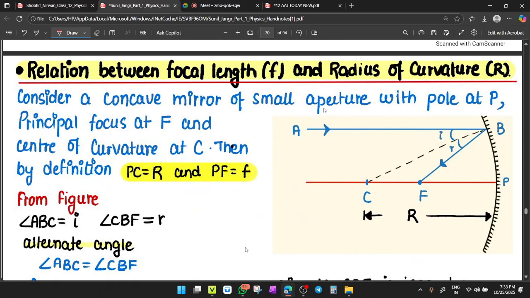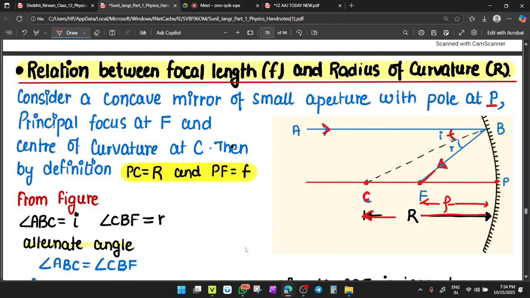We have a mirror with very small aperture, with pole P. At pole P, yes, this is the pole, the center part of the mirror. Principal focus as F. F is the focus, meaning when a light coming parallel to the principal axis, after the reflection, it will pass through a fixed point that is called focus. Got it? And center of curvature is C. Then by definition, PC equals R and PF equals small f. Clear, student?